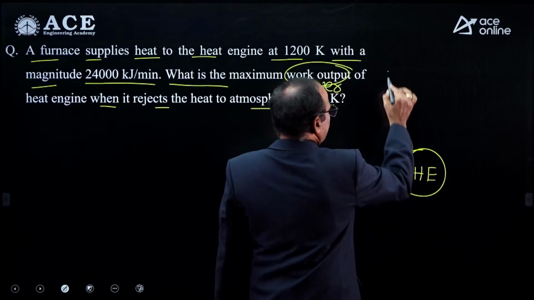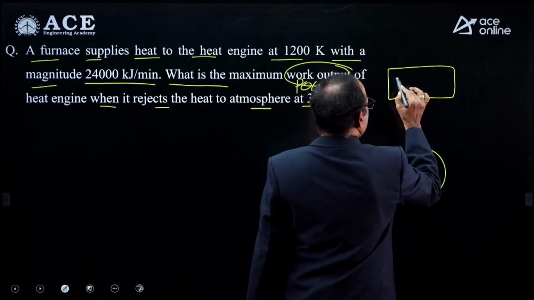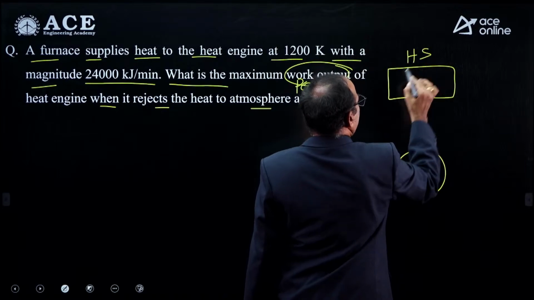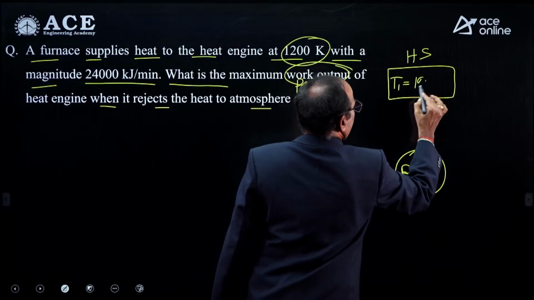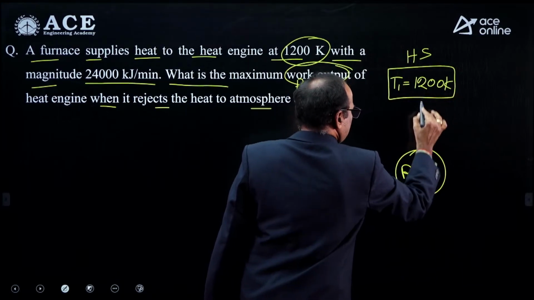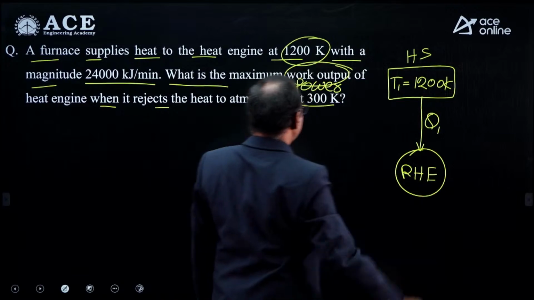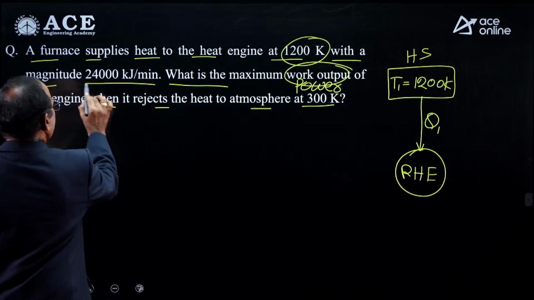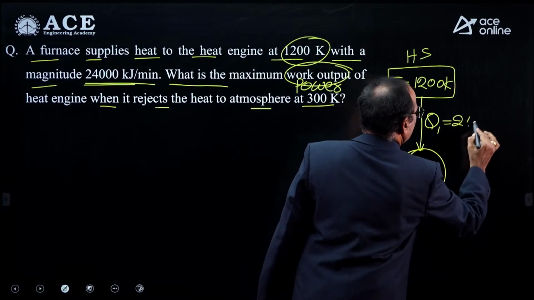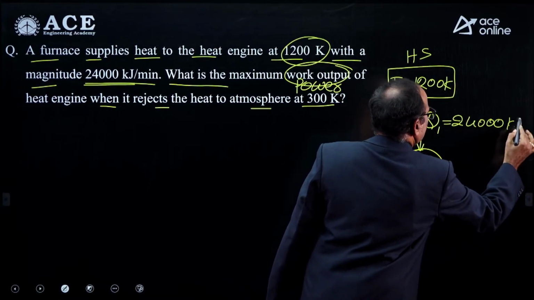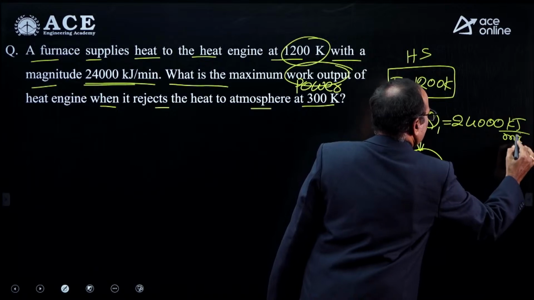For that reversible heat engine, heat is supplied from the hot source, which is maintaining the temperature 1200 Kelvin. The heat given is Q1, which is 24,000 kilojoules per minute.